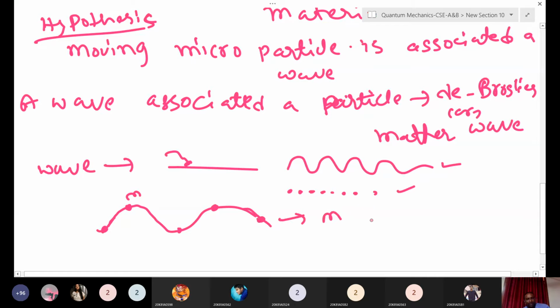This is just an analogy, because a cricket ball is a macroscopic body, not microscopic. Remember this, but don't write it in the exam. If you throw a ball on the ground, it will move like this, right? Have you observed it?